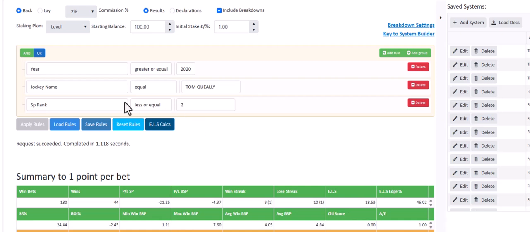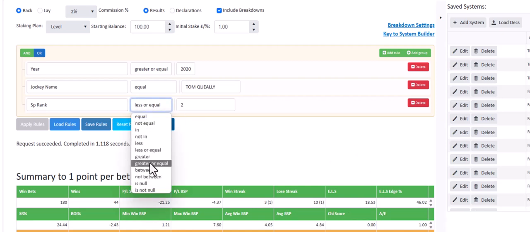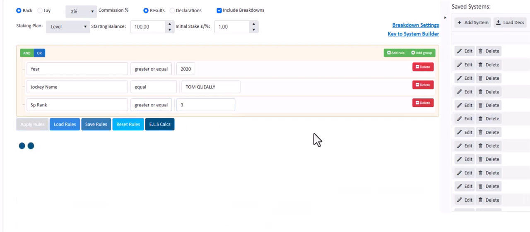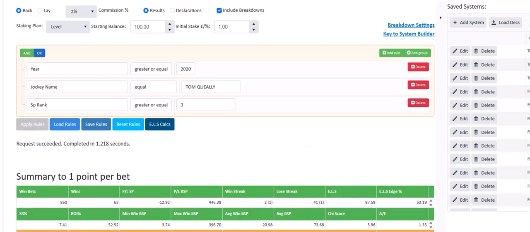Okay. And on horses that are third favourite or bigger, 1.35. Look at that. Now, as I said earlier, you can see the profit is 446 points.